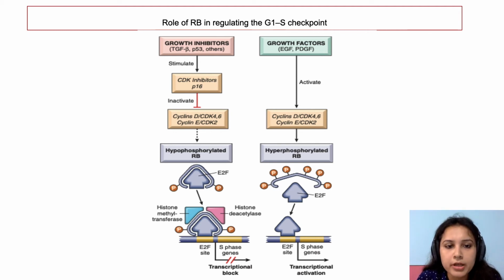Now what will happen if there are growth factors like EGF, PDGF? Here the growth inhibitors were inactivating cyclins, but when growth factors are present, they activate cyclins like cyclin D and cyclin E, and when they are activated, they will cause phosphate to be added to the retinoblastoma gene. And when the phosphate is added, it will release E2F. And when this E2F molecule is released, it will send a signal to DNA. Then there will be transcriptional activation and the cell will divide. The cell will undergo mitosis, and there is further progression of the tumor when this gene is mutated.